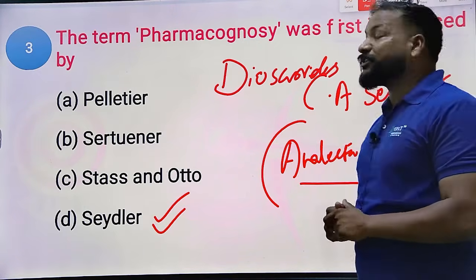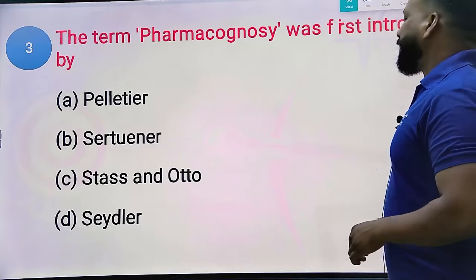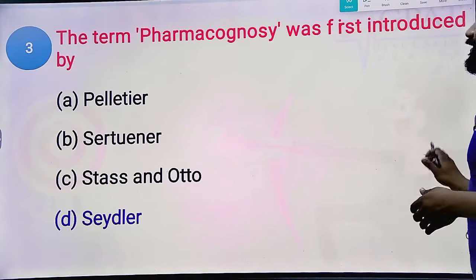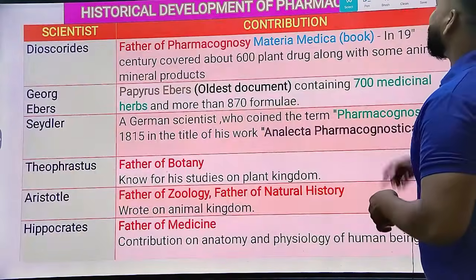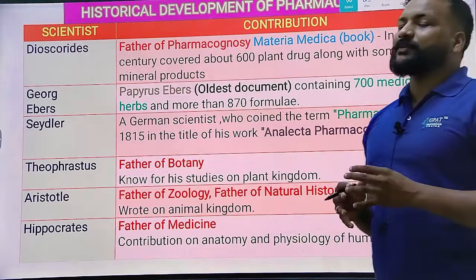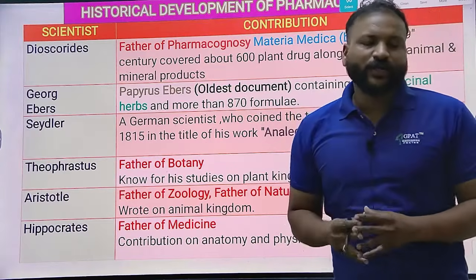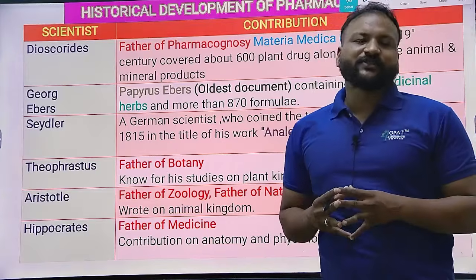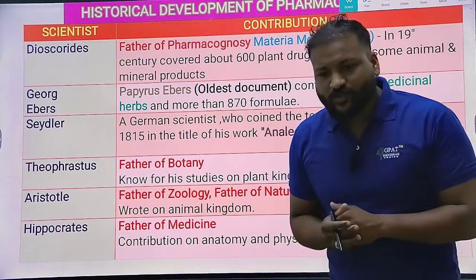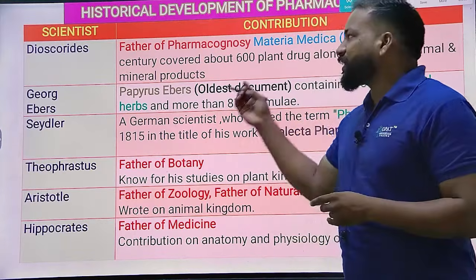Dioscorides is the father of pharmacognosy. Clear? For this question, the right answer will be option D, C.S. Sedler. And you should also remember there are some important personalities with respect to pharmacognosy history and the introduction to pharmacognosy, right?